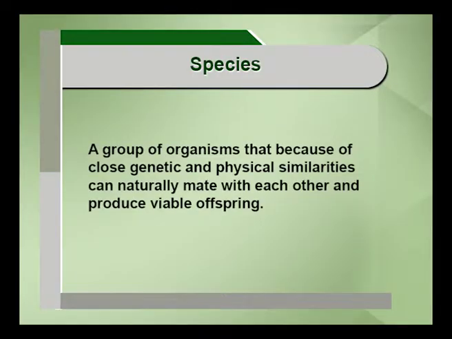What exactly are species? Species, quote unquote, means a group of organisms that, because of close genetic and physical similarities, can naturally mate with each other and produce viable offspring. The important aspect in the species definition is intermating, interbreeding. The species is a group of organisms that has to interbreed. That is a key thing.